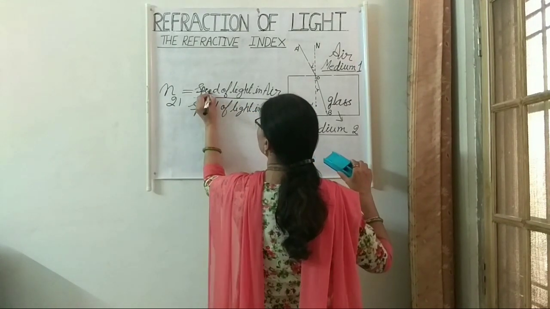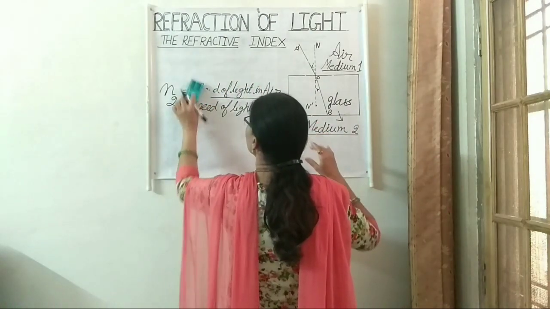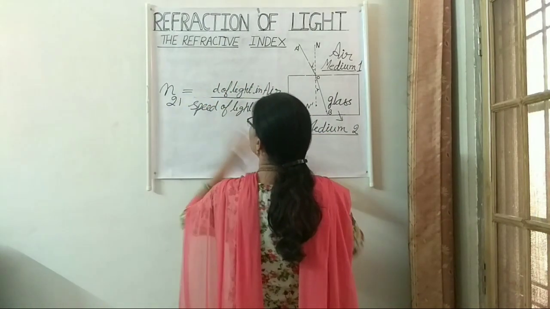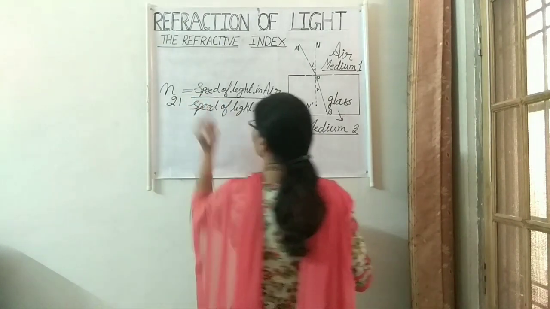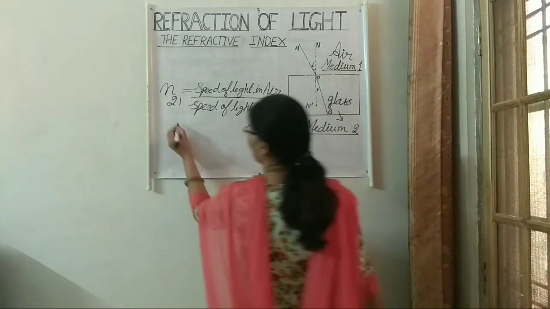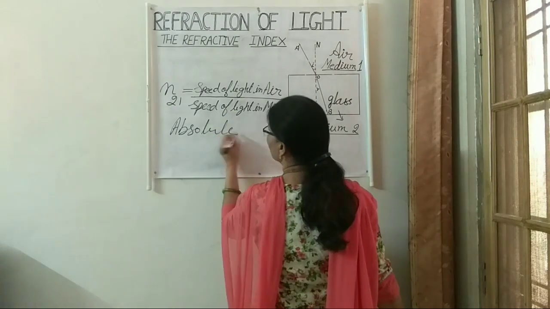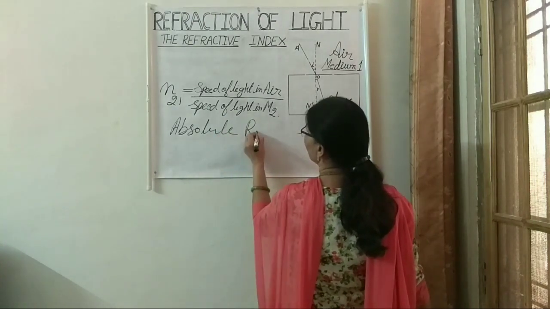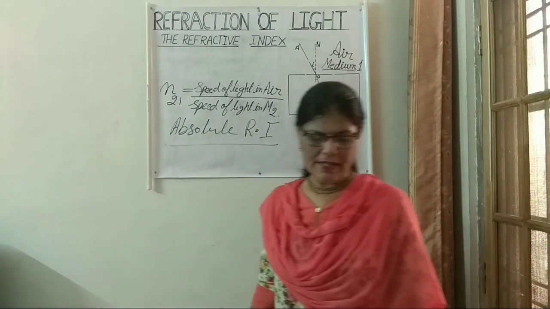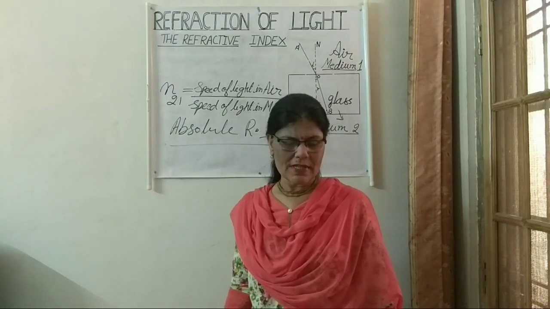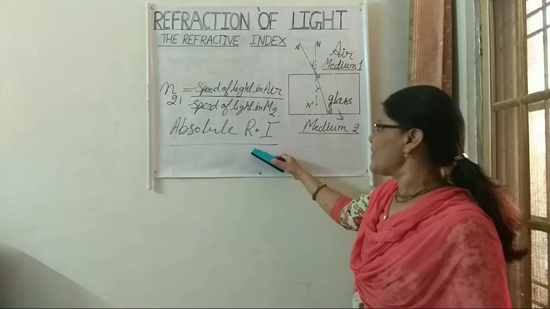When we consider the first medium as air, that is called the absolute refractive index.